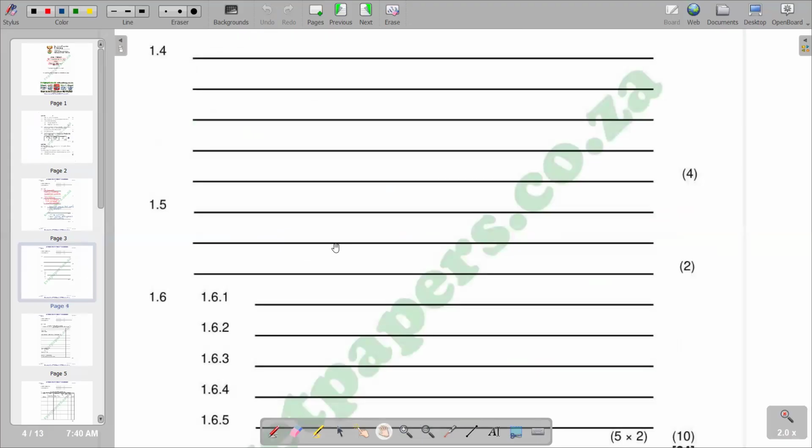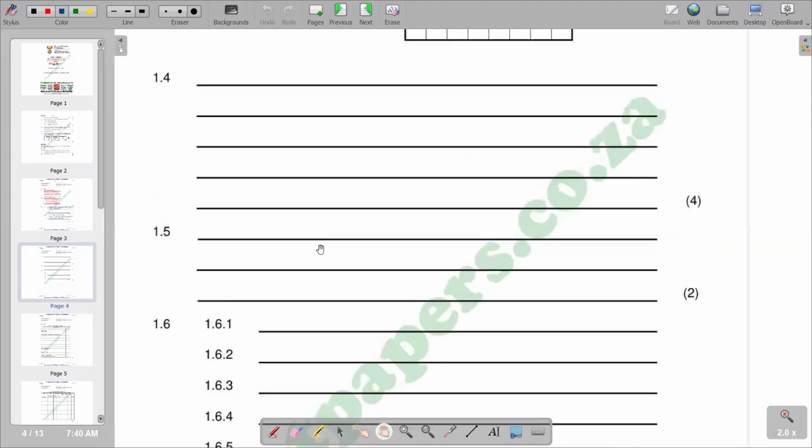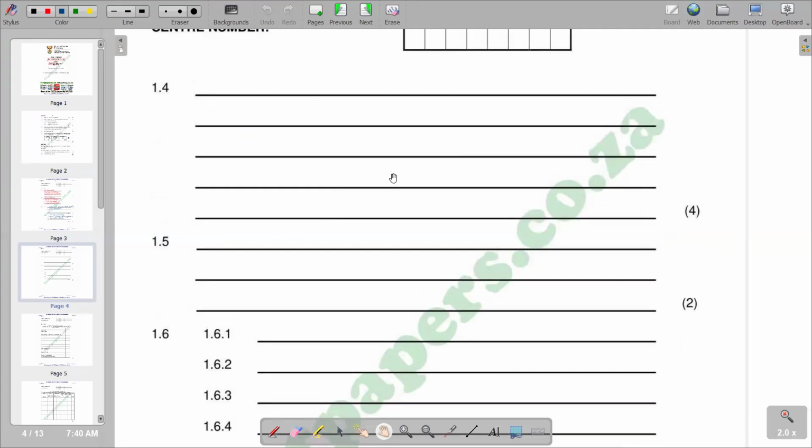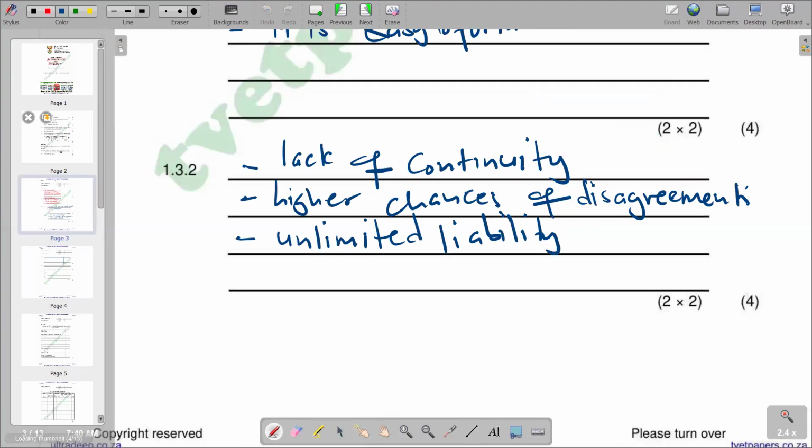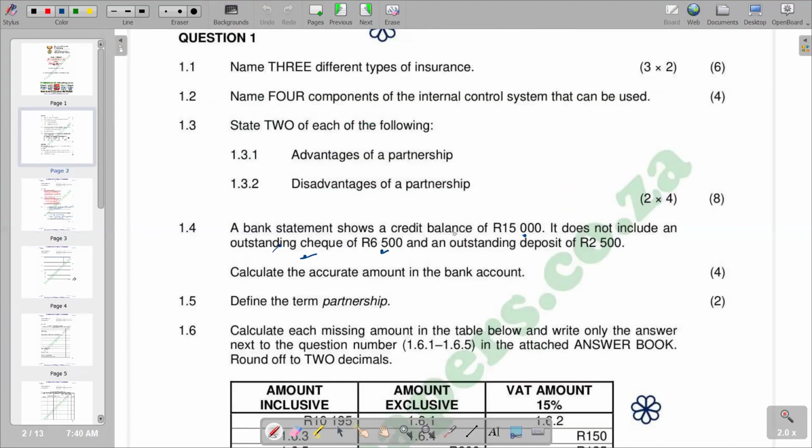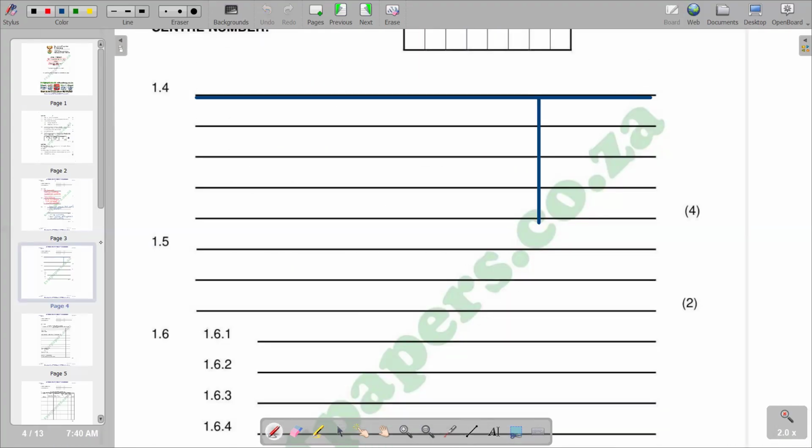So we can come up with a statement whereby we have a column. The first balance that we are using, if you refer back, is a credit balance. A credit balance will obviously be a positive balance.